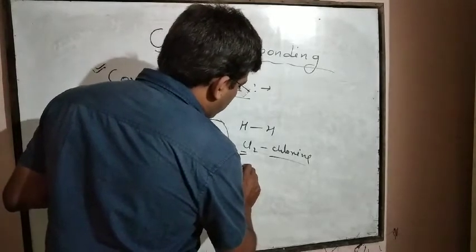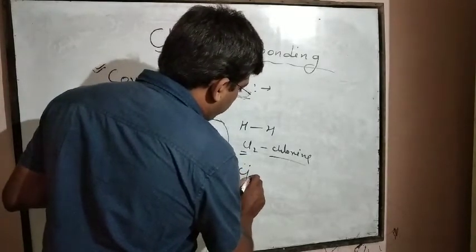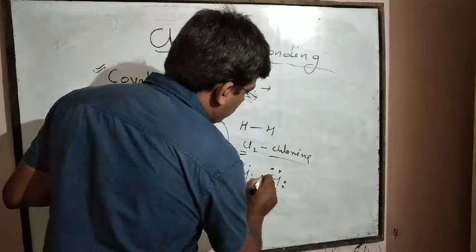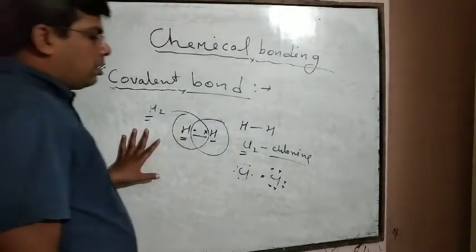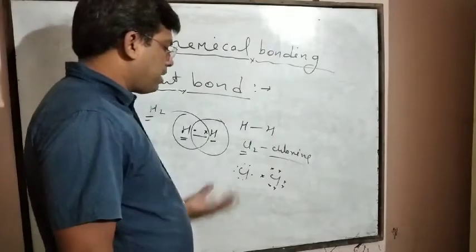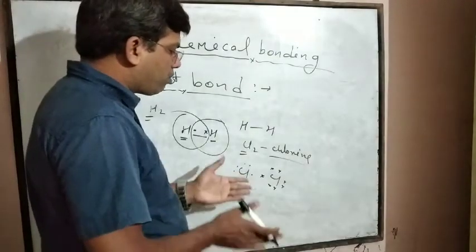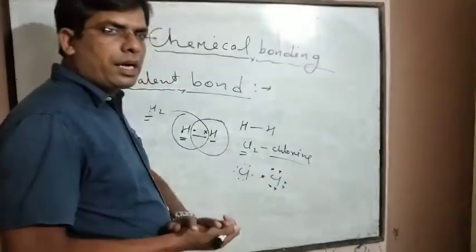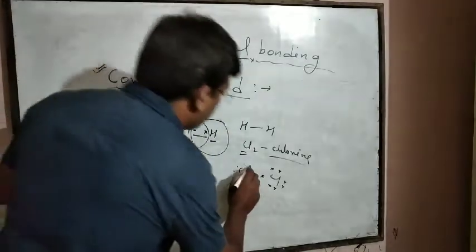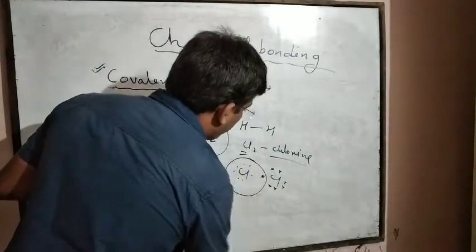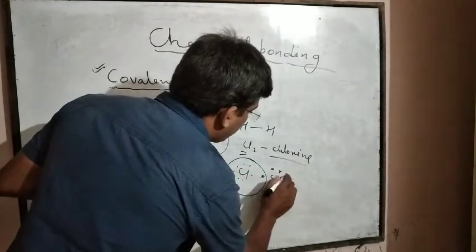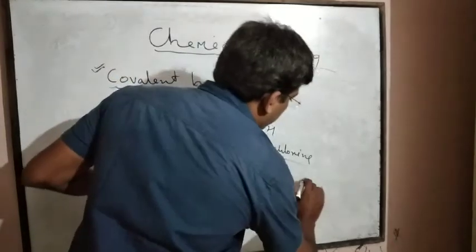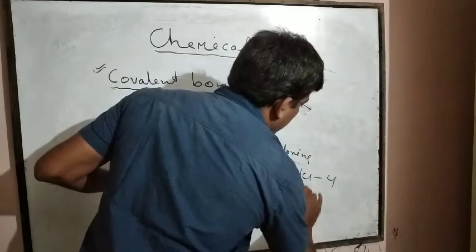In each chlorine atom 7 valence electrons are present, and one electron is contributed by each atom, and in this way they complete their octet by formation of a single covalent bond. Here this chlorine atom also has 8 electrons, 2, 4, 6, 8, and this chlorine also has 8 electrons, and in this way it becomes Cl single bond Cl.